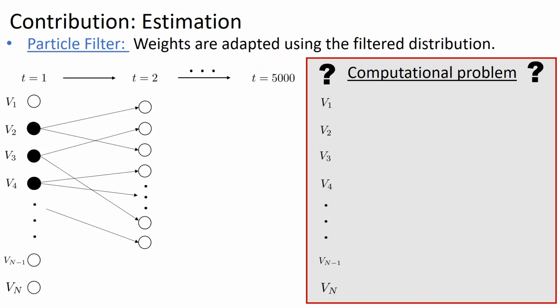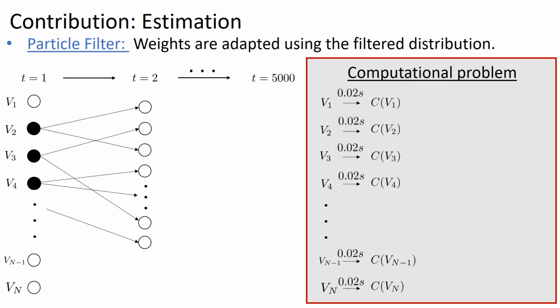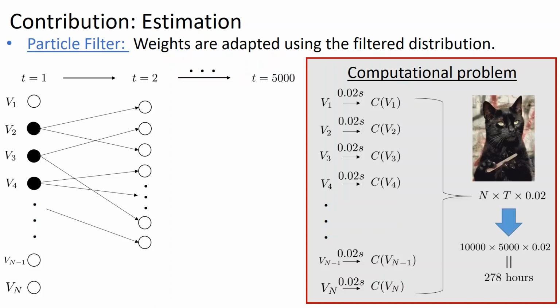So, where is the computational issue? At each iteration, we need to evaluate the option prices for each spot variance. Even with a closed-form formula, like in the Heston model, the computation of one price lasts approximately 20 milliseconds. While this sounds negligible, the evaluation of the likelihood function does last 20 milliseconds times the number of particles times the sample size, which is approximately equal to 278 hours in our case. Note that parallel computation does not solve the problem, even if you have many cores.